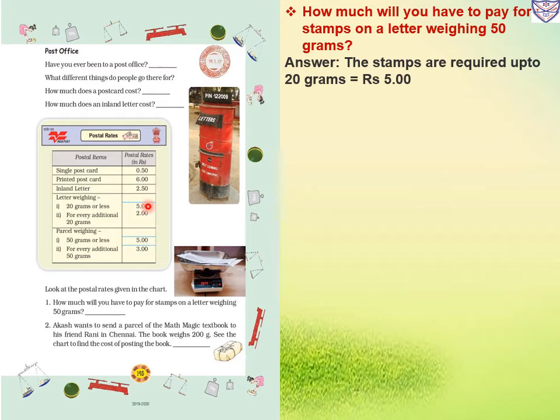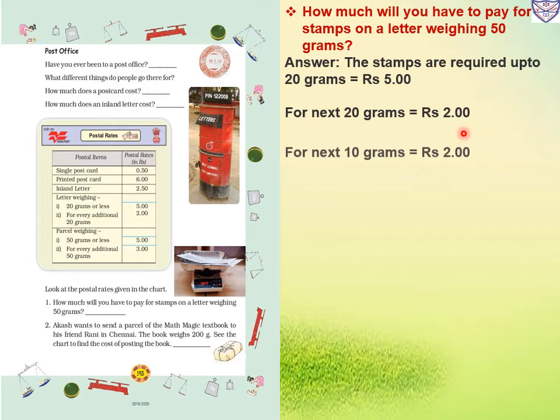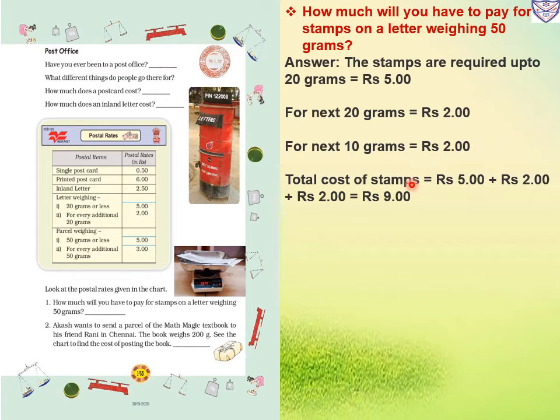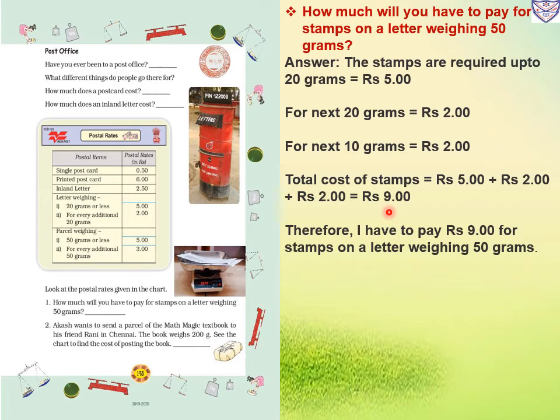Now it is a letter weighing 50 grams. For every additional 20 grams we have to pay rupees 2. So 20 plus 20 is 40. Now again 10 grams are remaining, so for that also we have to pay 2 rupees. So the total cost of stamps is 5 plus 2 plus 2. 5 plus 2 is 7, 7 plus 2 is 9. Therefore I have to pay rupees 9 for stamps on a letter weighing 50 grams.